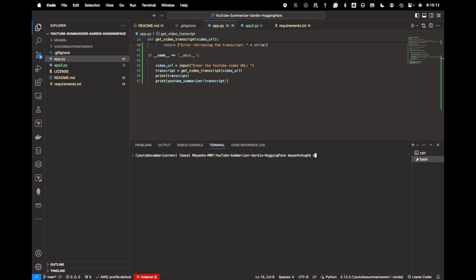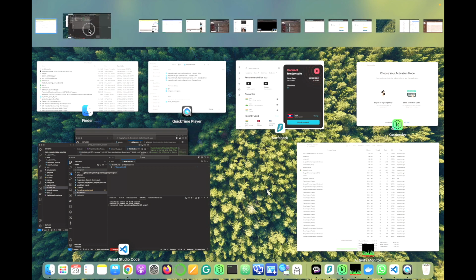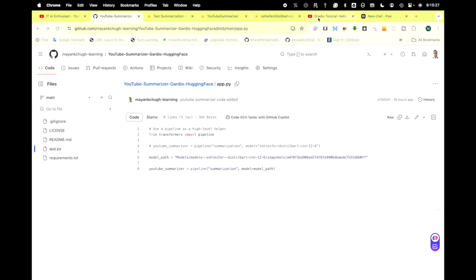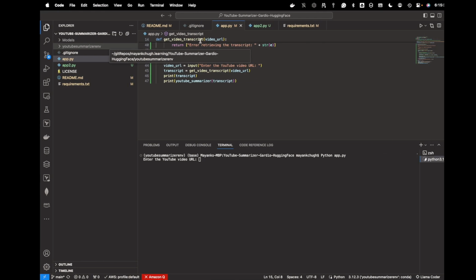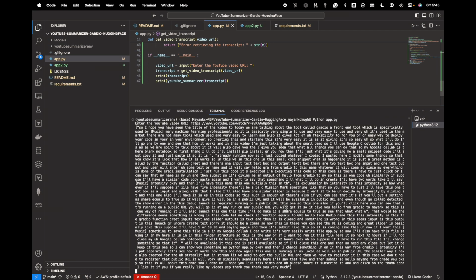Okay, now we have to run python app.py. One second, it is coming. Let me take the URL of my application and see whether I'll get something. The transcript is coming, it's already there. Now let's wait for the summary, or basically the YouTube summarization. I hope it will come. It will take some time because the model needs time to process it.